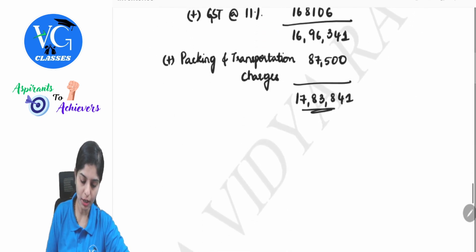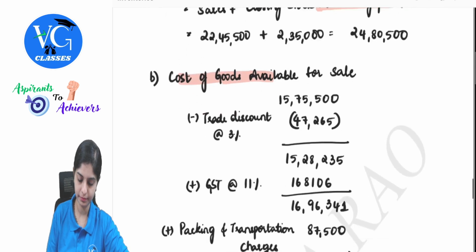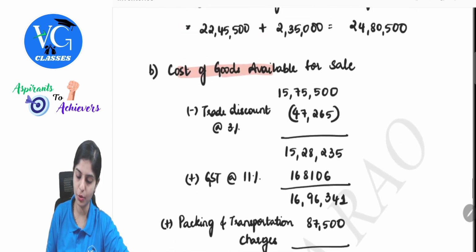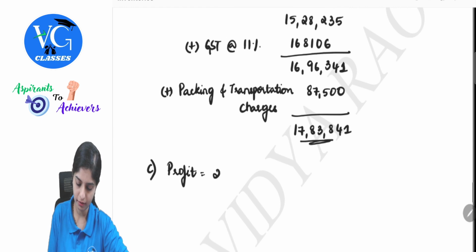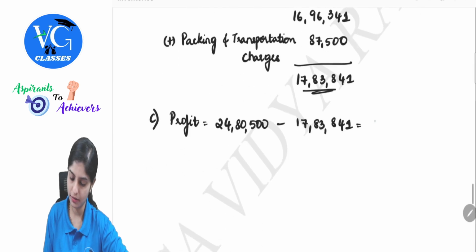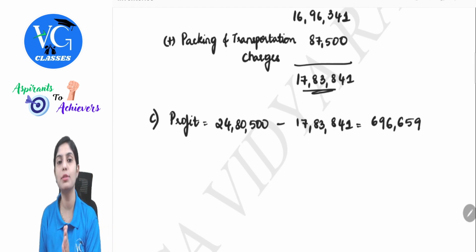So now how to find out profit? Profit is nothing but sales minus cost. So 24,80,500 minus 17,83,841. So this will result in 6,96,659. This is a profit in absolute number.